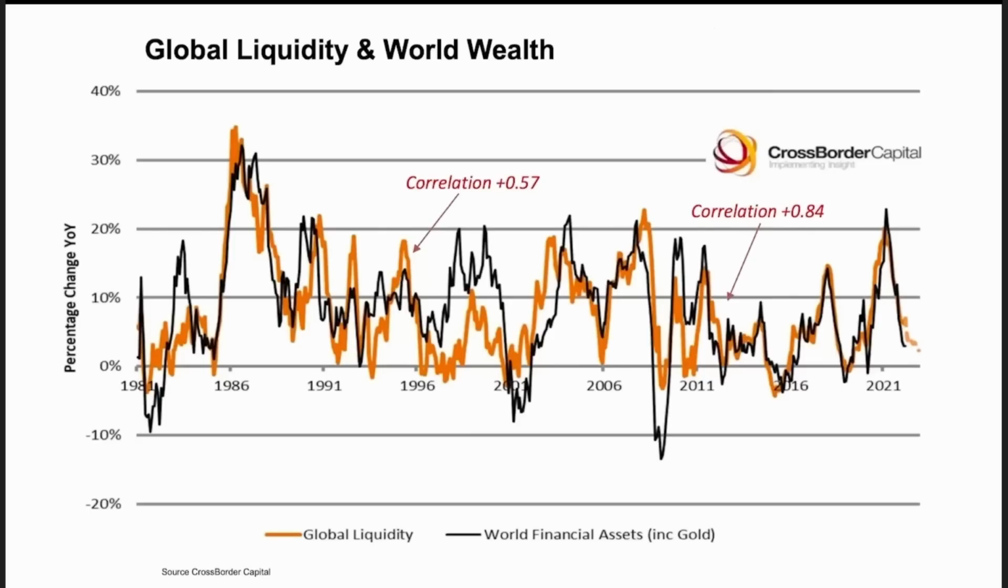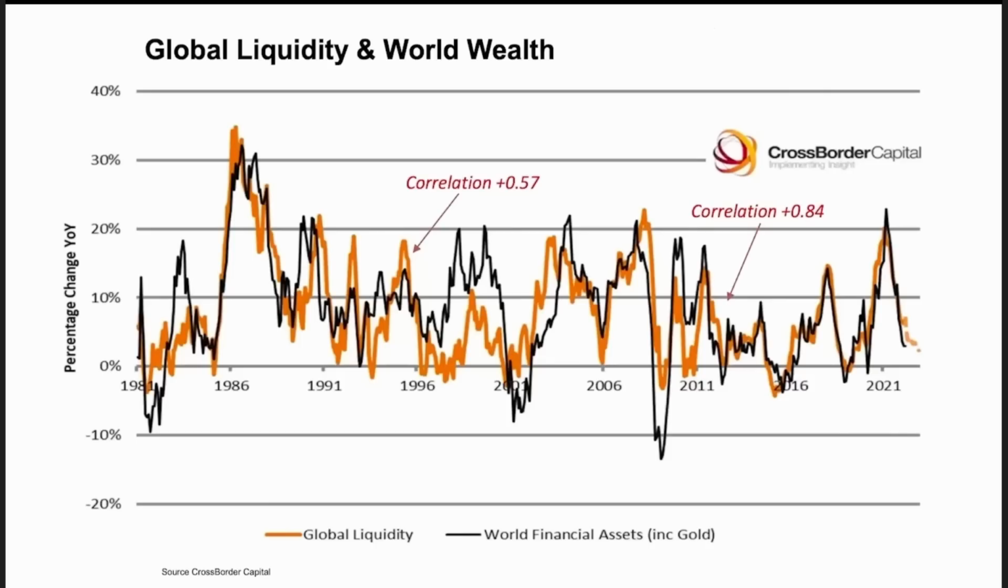And it has to be noted that overall world wealth and global liquidity are, over time, becoming more and more correlated. During the 1980s and 1990s, the correlation between global liquidity and world wealth was around 0.57. So, while it was still very important, and there was certainly a positive correlation there, it wasn't a particularly strong correlation, meaning that the price of assets was driven by global liquidity, but there were also many other factors which went into driving asset prices and world wealth.